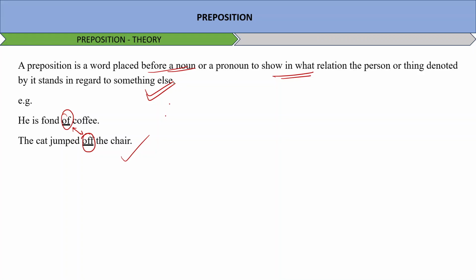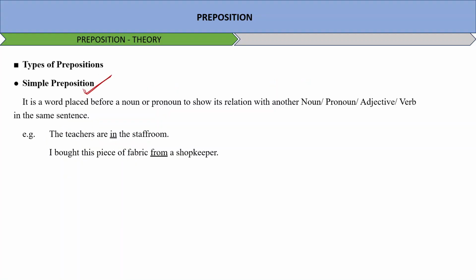So how many types of prepositions are there? The first type of preposition is the simple preposition. It is a word placed before a noun or pronoun to show its relation with another noun, pronoun, adjective, or verb in the same sentence. For example, the teachers are in the staff room. I bought this piece of fabric from a shopkeeper. So this is showing a relation with another noun, pronoun, adjective or verb. This is how a simple preposition is used.